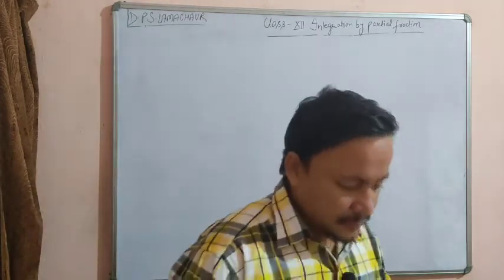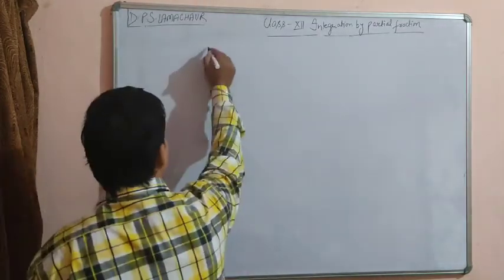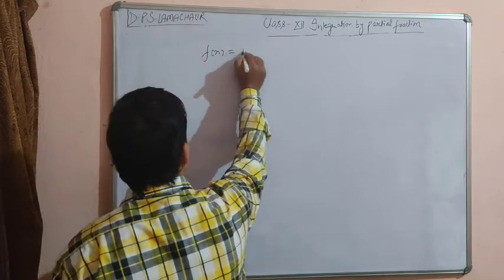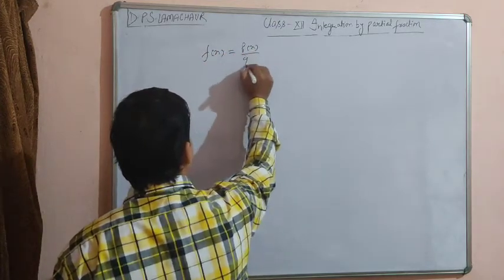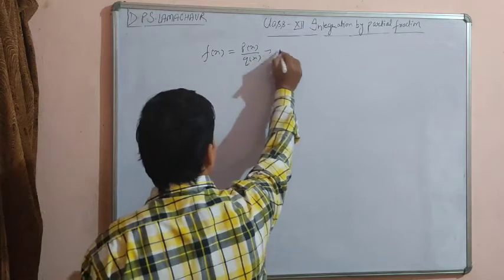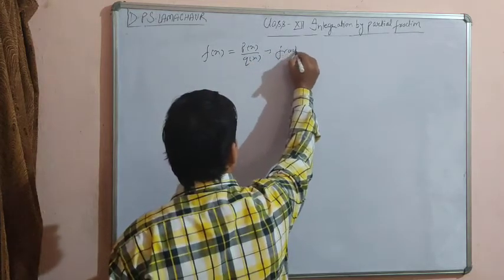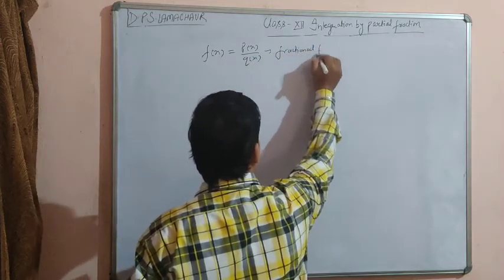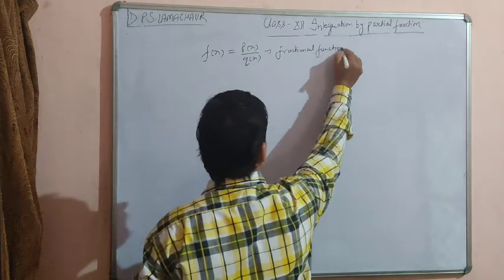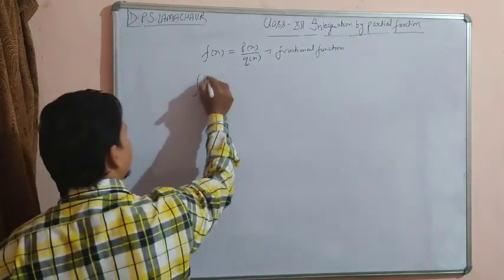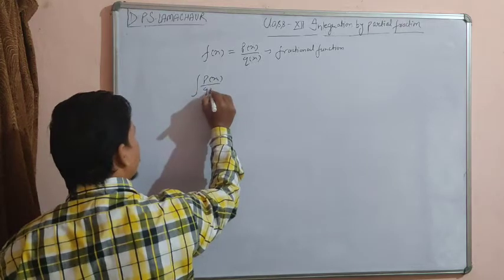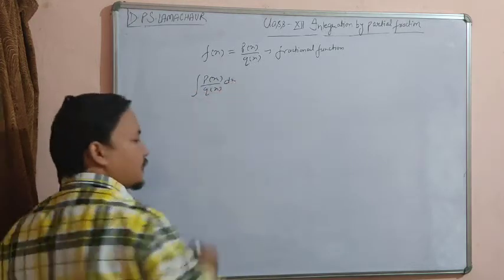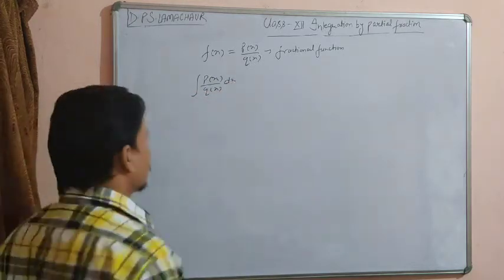Okay, so recall that if any function is given in the form of px upon qx, this function is called a fractional function. And we have to integrate it, integration px upon qx. Suppose we have been given this, right, then two conditions arise.